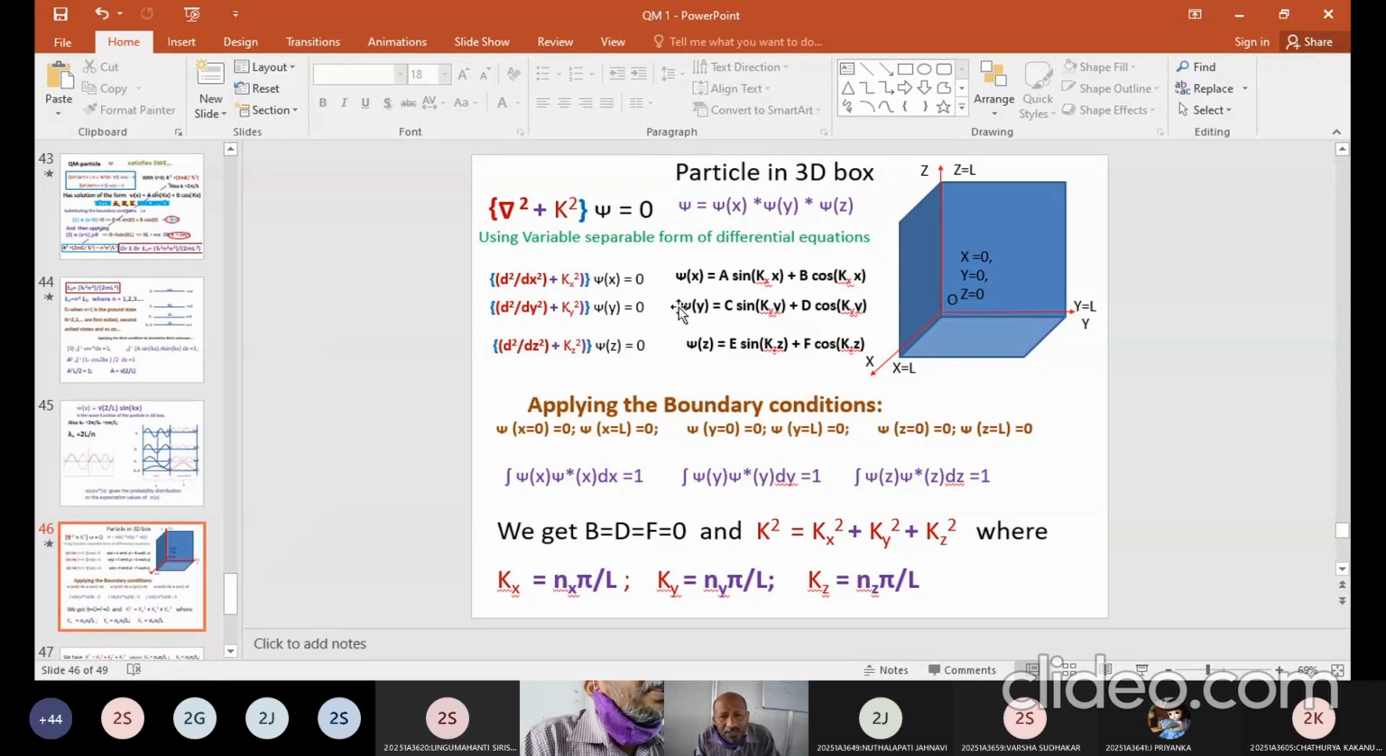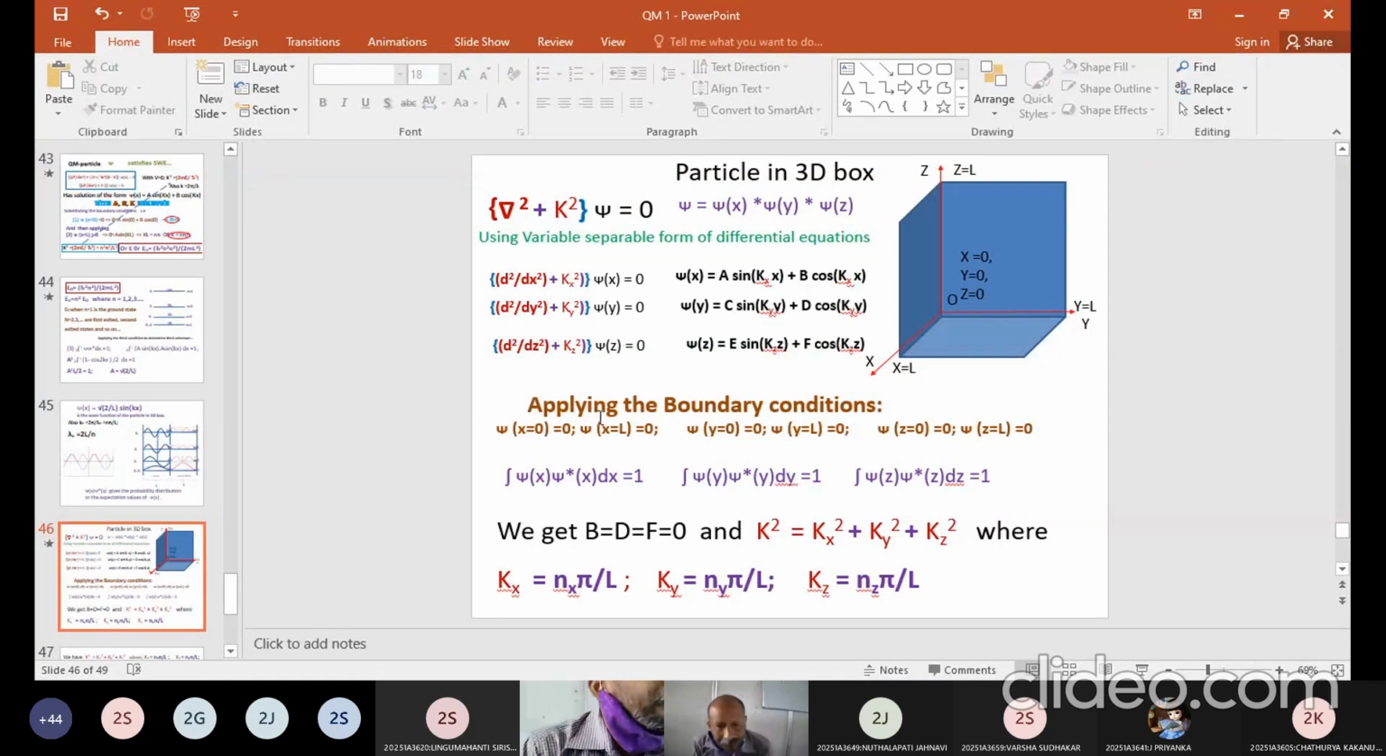So each of these expressions gives you a solution of the type psi of x is equal to a sin kx x plus b cos kx x. Similarly, this expression gives you psi y is equal to c sin ky y, and similarly for z. Now this is the solution for these three expressions.